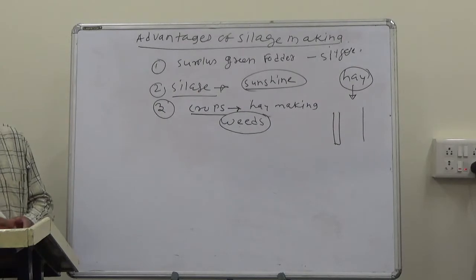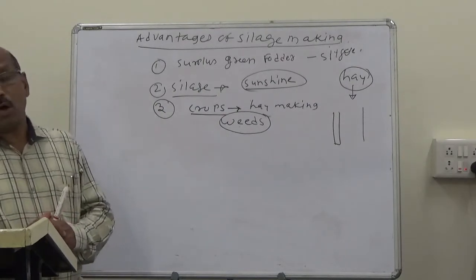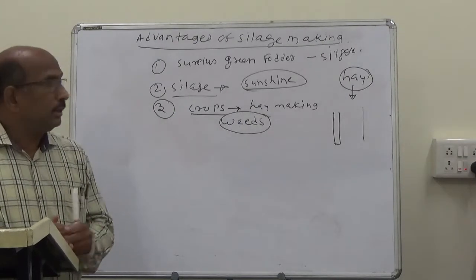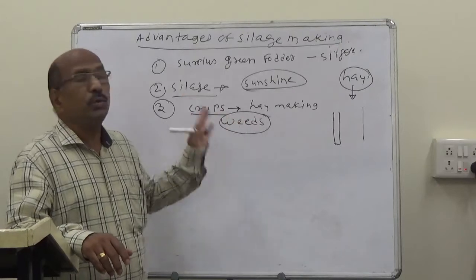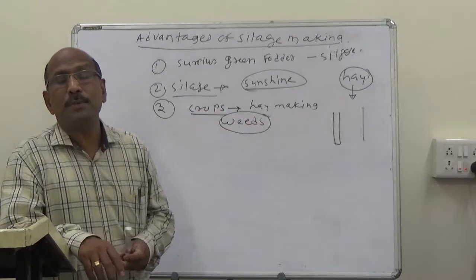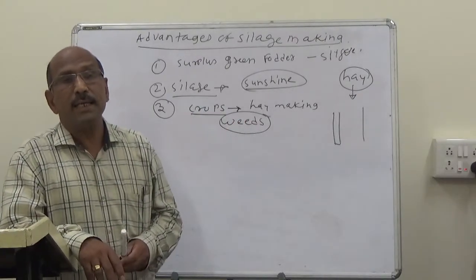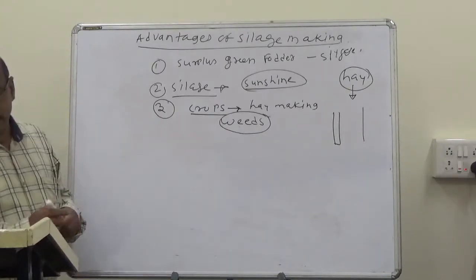Even weeds can be utilized for silage making along with the normal fodder crops. These weeds, in small quantities, are also used along with the fodder crops for silage making. This is the third advantage.